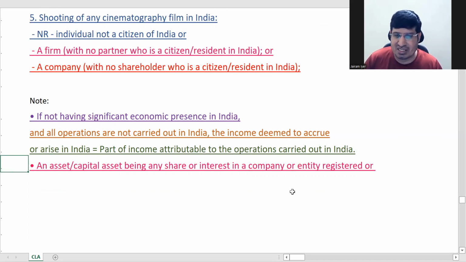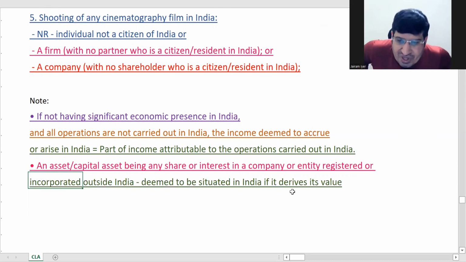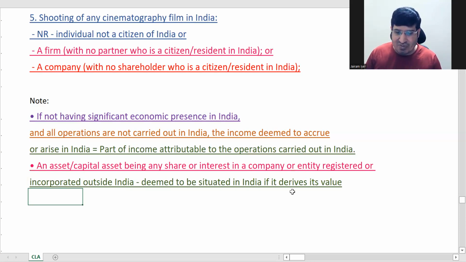Next is asset, capital asset being share or interest in a company. You have a capital asset, or any kind of asset, that is share or interest in a foreign company. You have got some shares or some interest in a foreign company.